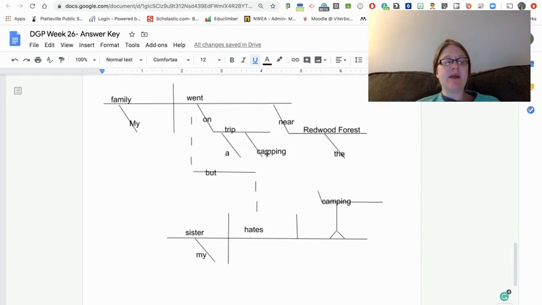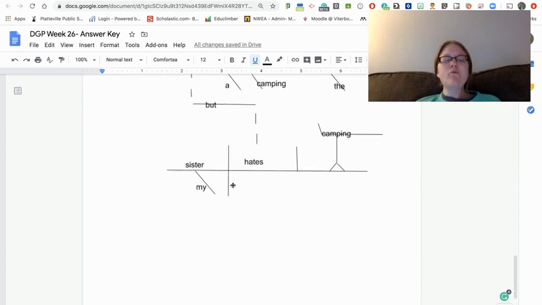A camping trip. Again, camping is that participle, looks like a verb, but it's not. It's describing a noun, in this case, the object of the phrase. So what trip? A camping trip. Second prepositional phrase, near, object redwood forest, describing line, what redwood forest? The redwood forest. Dotted lines or connectors are coordinating conjunctions, but goes here, which connects us to our second clause, my sister hates camping. Subject, sister, verb, hates. Sister hates what?